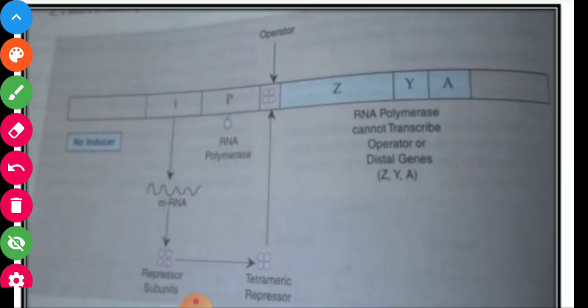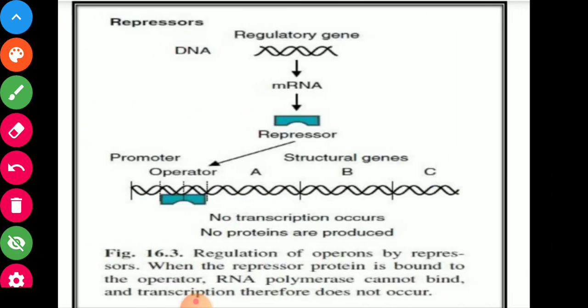See here, this mRNA synthesizes repressor protein; the repressor units, as tetrameric repressors, bind to the operator and RNA polymerase cannot transcribe the operator or distal Z, Y and A genes. Here again it is shown that when repressor protein binds to the operator, the further process stops, and this is a negative regulation.